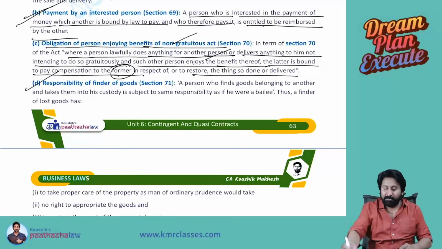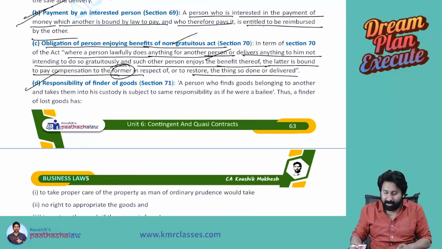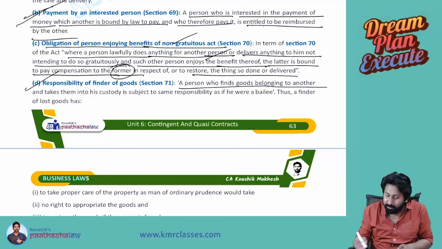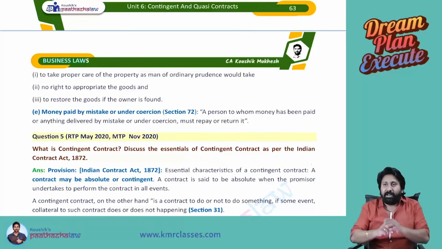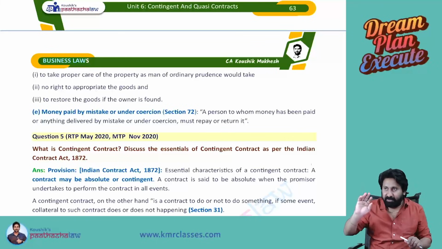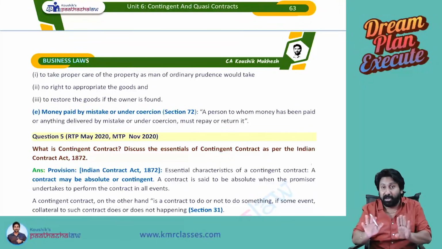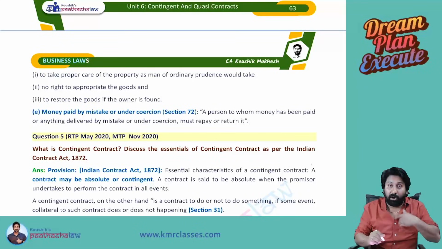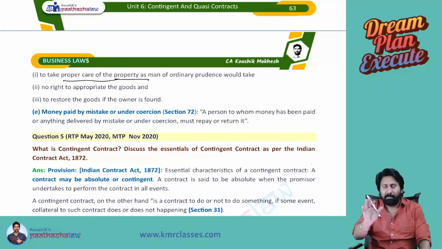Next, responsibility of a finder of goods. Same thing. I lost my goods somewhere, and someone found it and brought it back. A person who finds goods belonging to another and takes them into his custody is subject to the same responsibility as if he were a bailee. For example, I found your bag somewhere on the road and took that bag. I am called a finder of lost goods. I am not the real owner. What is my duty now? My duty is to take proper care of the property, as a normal person would take.